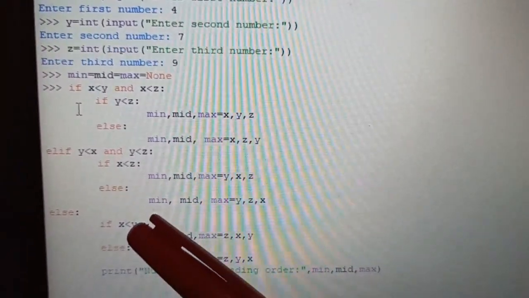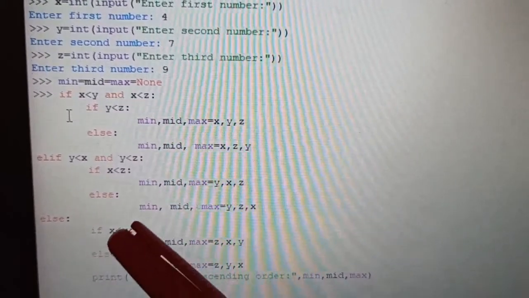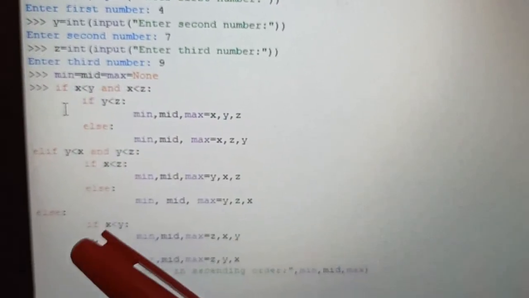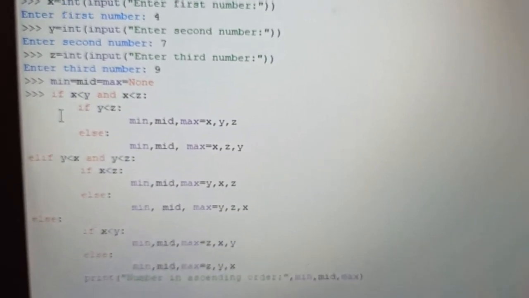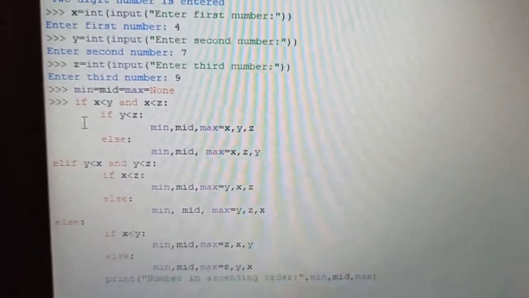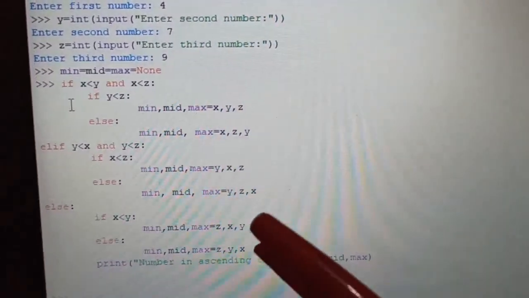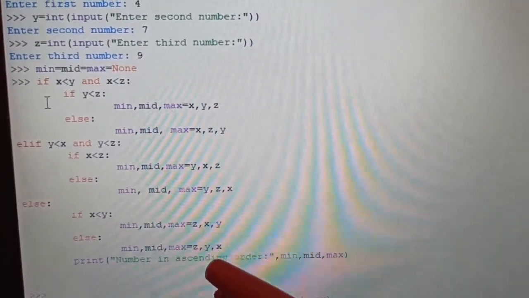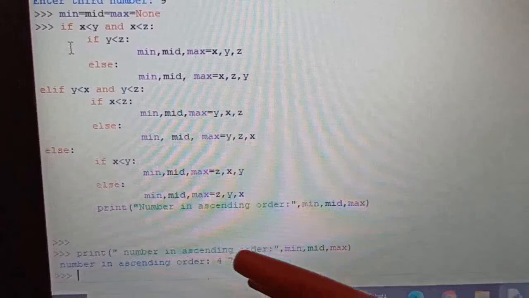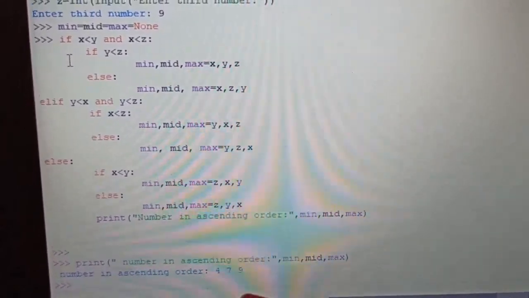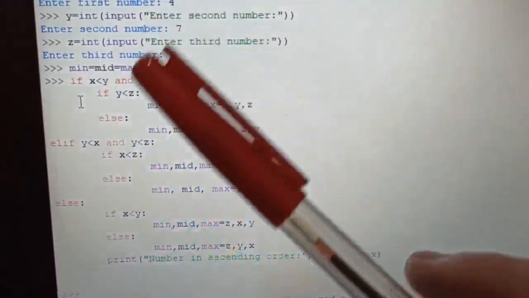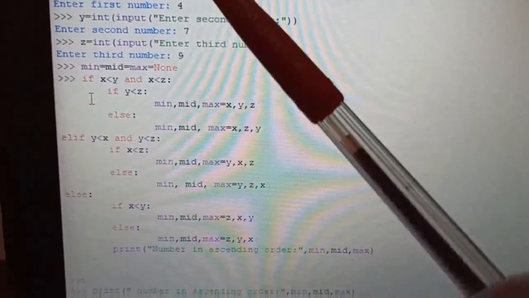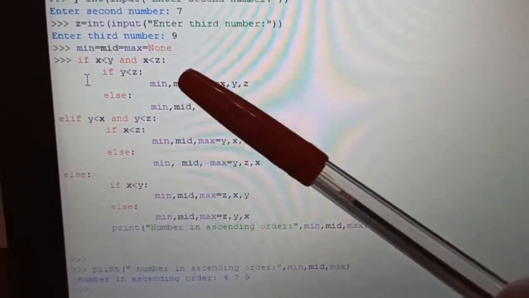Okay, now then I have entered this else part. In else I have mentioned the first if statement, that is if x is less than y. If both conditions fail, then in else, if x is less than y, in that case minimum, mid, max equal to z, x, y. Otherwise, else is minimum, mid, max equal to z, y, x. Then I have mentioned print numbers in ascending order, that is minimum, mid, max, that is 4, 7, 9. As my first number is 4, second is 7 and the third is 9, so x is less than y and x is less than z. Okay, so this one.